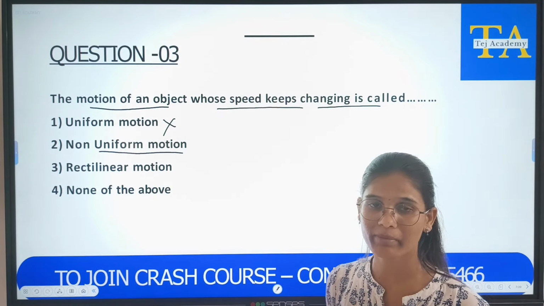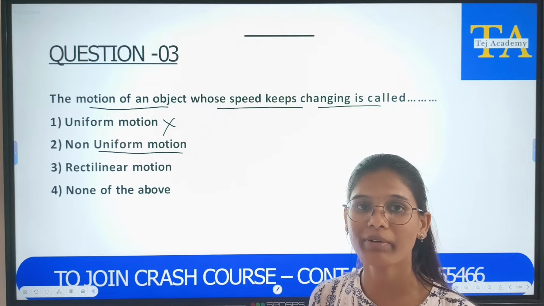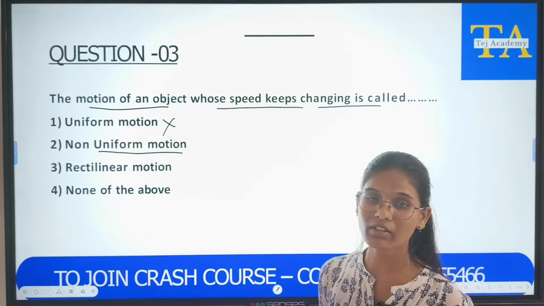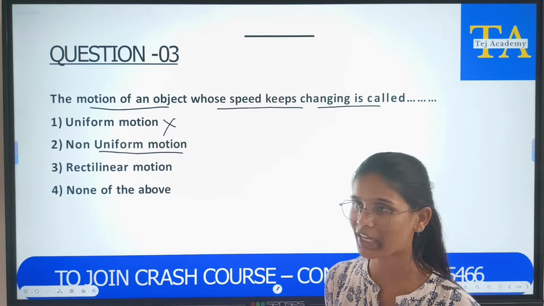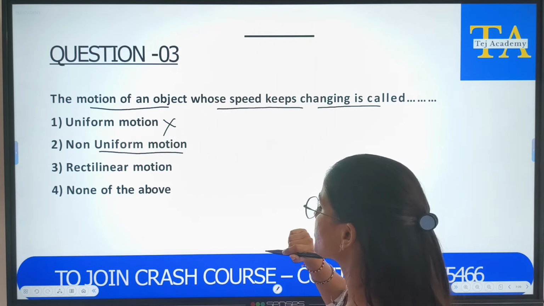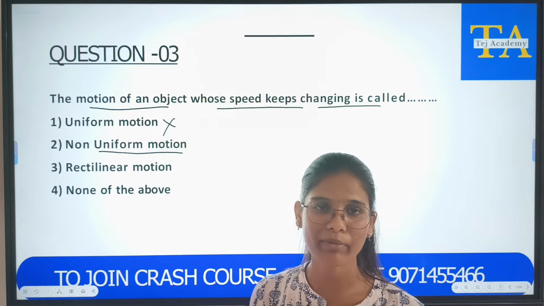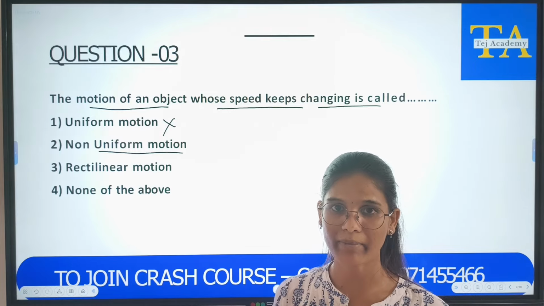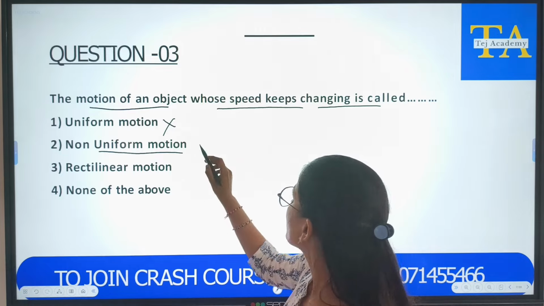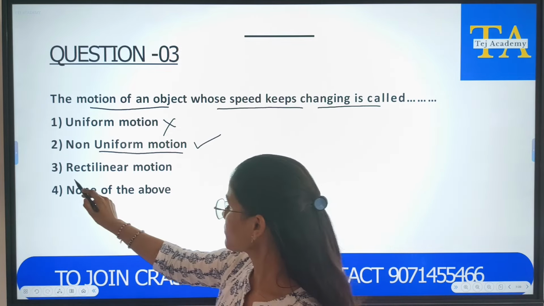As I told in the previous case, non-uniform motion is if an object covers unequal distance in equal intervals of time. So in case of non-uniform motion, if you are covering different distances in the same time, then speed also changes. So this is the correct answer.